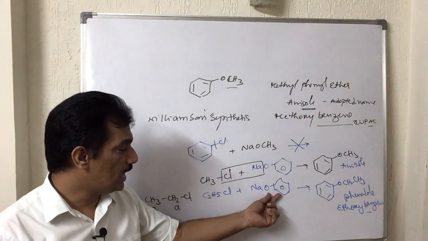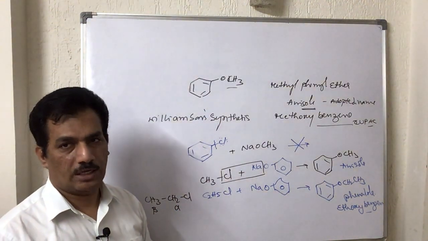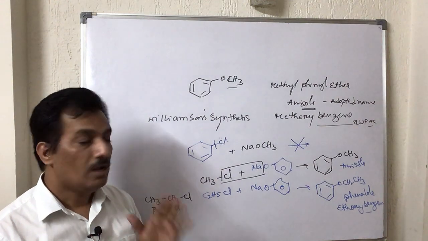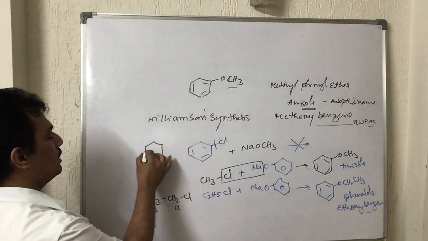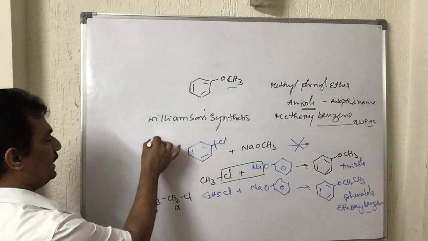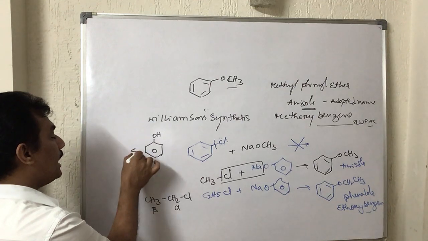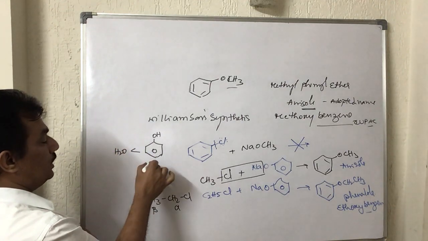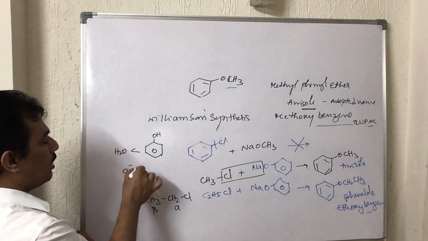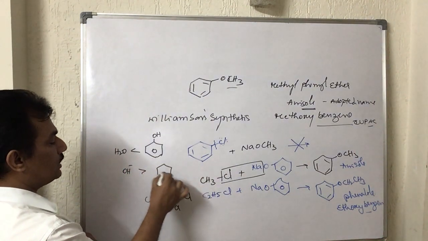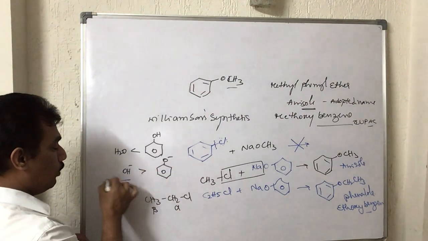When it is behaving like a base, automatically when there is beta hydrogen, no doubt at all, elimination can be expected. But here, if you observe, this phenol, which is considered to be an acid, is more acidic than H2O. It is more acidic than H2O. So automatically this conjugate base phenoxide is less basic than OH.